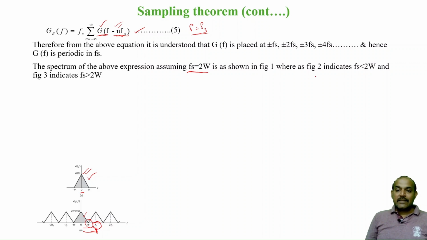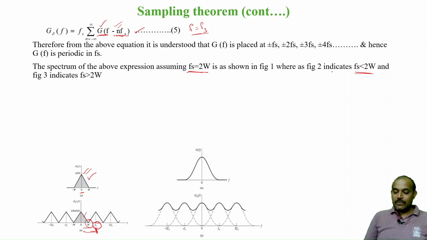So let us understand this better, choosing fs less than 2W. If you choose fs less than 2W, this will be the spectrum. Suppose this is the spectrum of the message signal. Here I have taken it as linear, but practically you may not get such a linear shape, it may vary slightly. This is the spectrum of g of f.